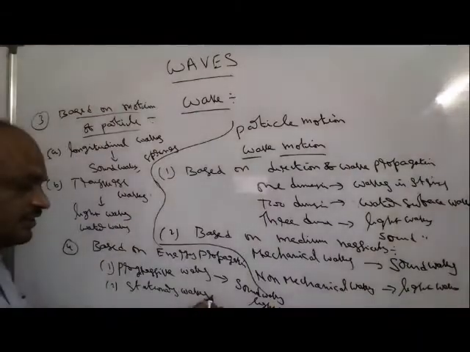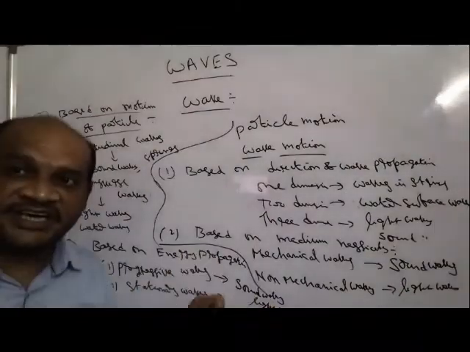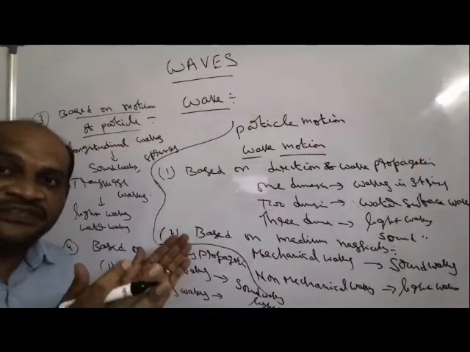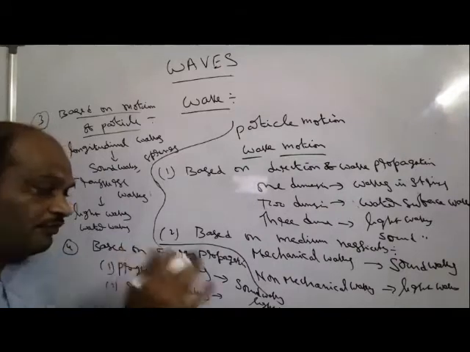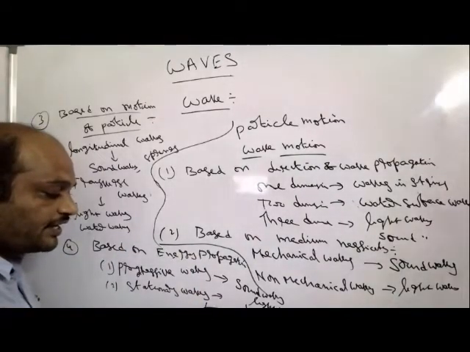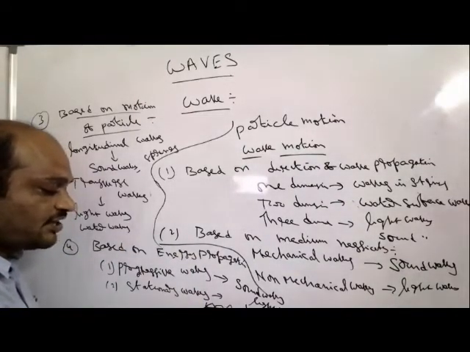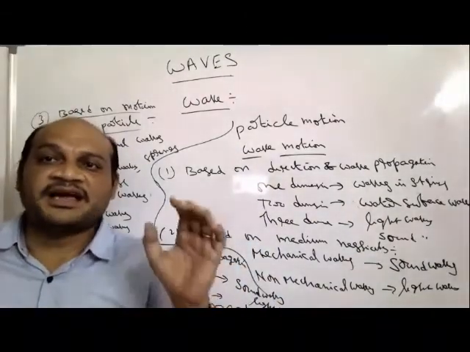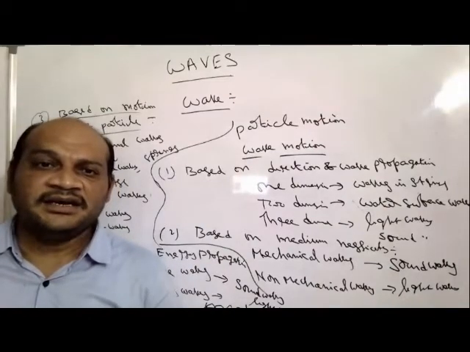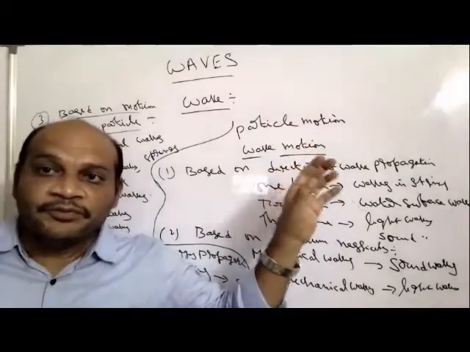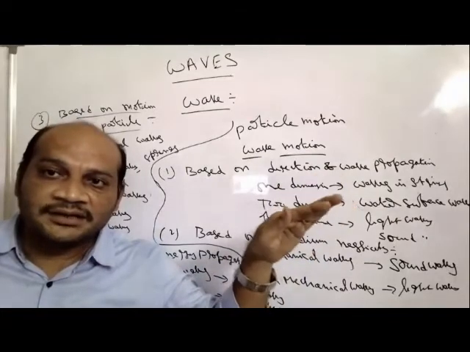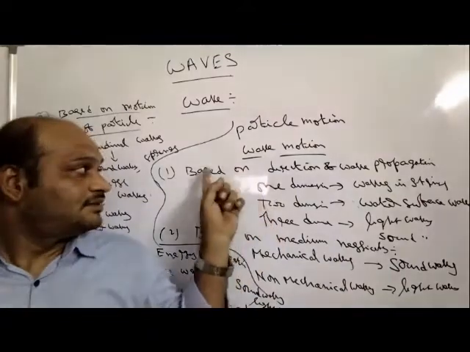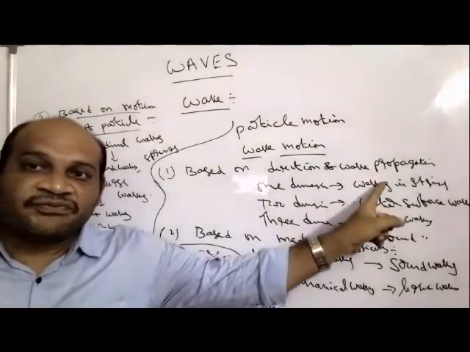But in the case of stationary waves, take waves in a string. If the string is fixed between two rigid supports, when we vibrate it, at that time we get waves like this. These are examples of stationary waves. So in this manner, wave motion or waves are classified depending upon different conditions, based on the direction of wave propagation.